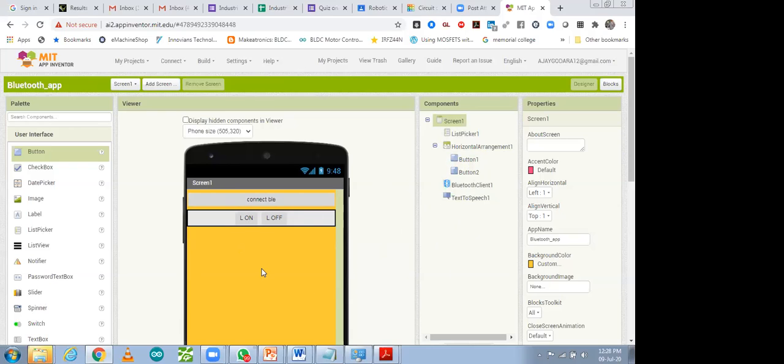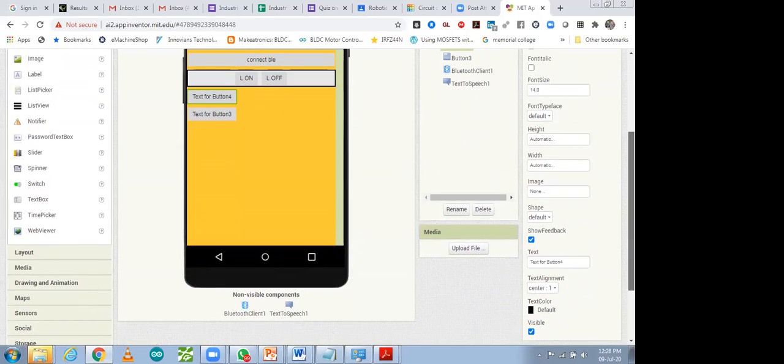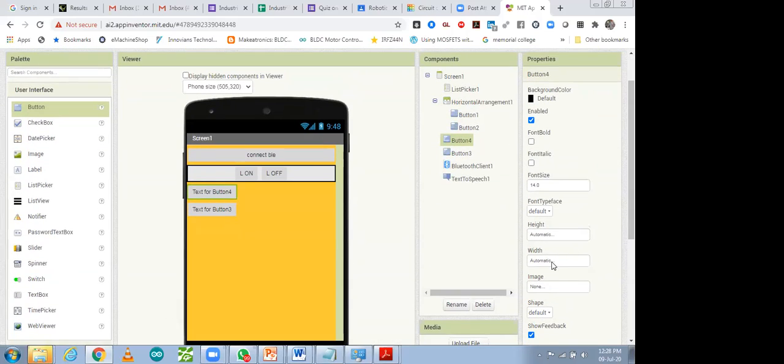So after that, the coding part. So how you can do coding? These blocks you have to take over here like this. This one button we have taken. Similar way you can take button two. The setting you can do, that I did earlier also. Width, height, and let's take width, that is fill parent.